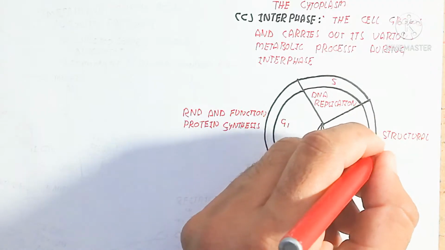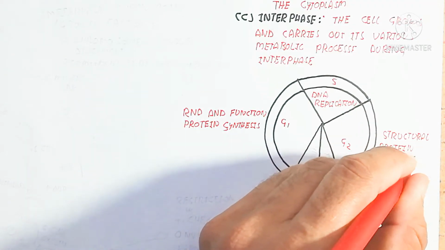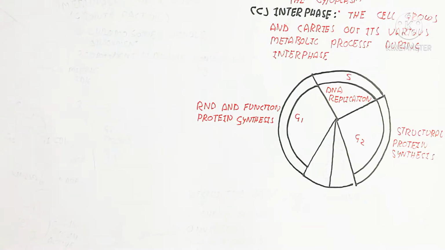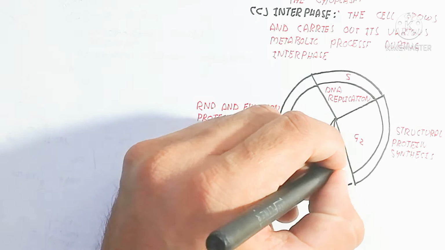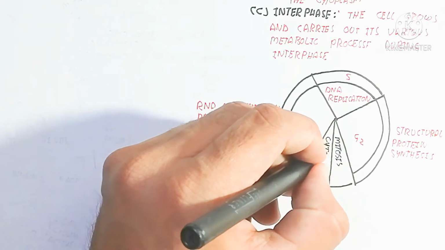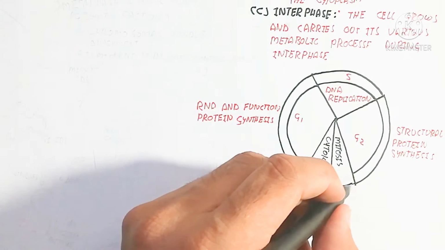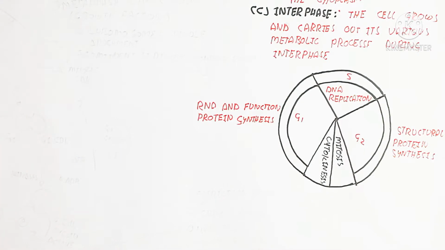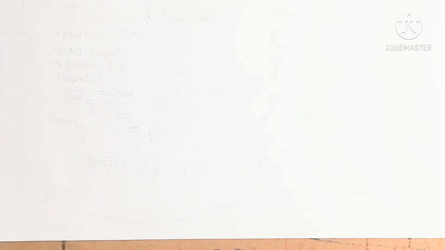Next we will discuss more. But here structural protein synthesis will also occur during the growth 2 phase. So this is the G2 phase, which contains structural protein synthesis. That means mitosis and cytokinesis will occur after the G2 phase. All of this is due to the checkpoint. The checkpoint is used for the correction of the cell division.